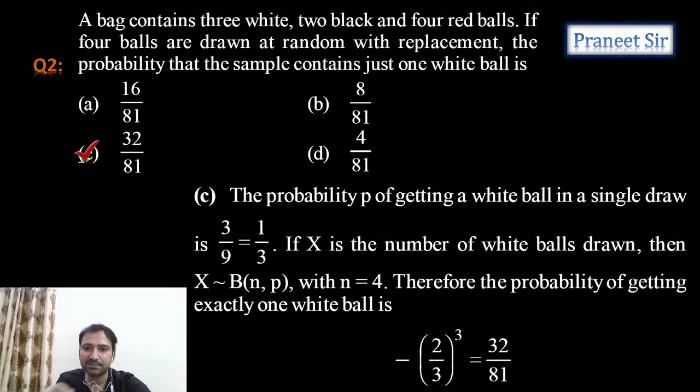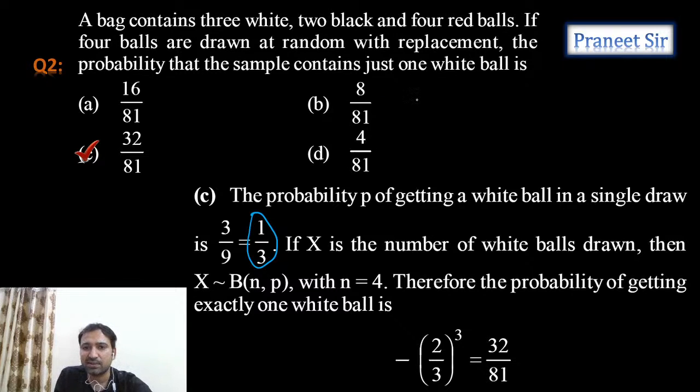Once again, guys, something went wrong. The probability p of getting a white ball in a single draw is 1 by 3. If X is the number of white balls drawn, then the probability is P(X = 1) with n equal to 4. Therefore, the probability of getting exactly 1 white ball: out of 4 throws, we need exactly 1 white ball.